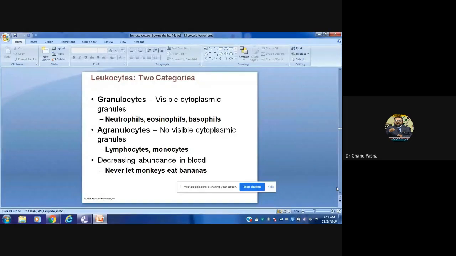Agranulocytes have no cytoplasmic granules. Basically there are two types: lymphocytes and monocytes. Already we have shown you the image, but we'll see in detail later.